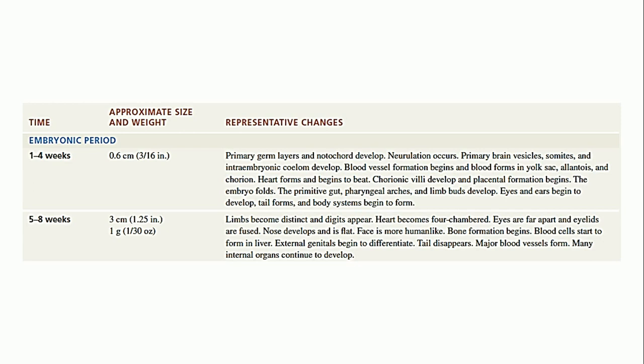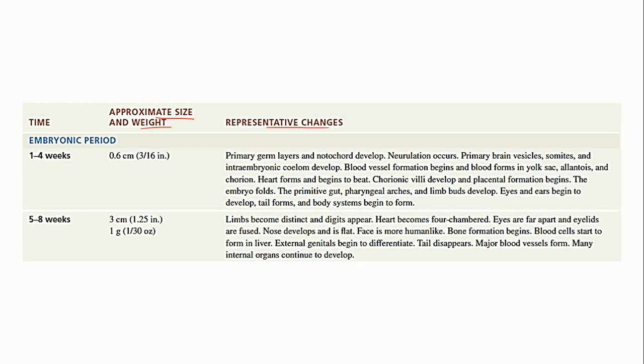To discuss the development in detail would not be possible over here, because there are a lot of minute changes occurring, which is very difficult to discuss. So we shall discuss only the representative changes taking place through the different weeks of development. As you can see, in the first column the time is represented in terms of weeks. The second column talks about the approximate size and weight of the embryo or the fetus, and the last column discusses the representative changes.